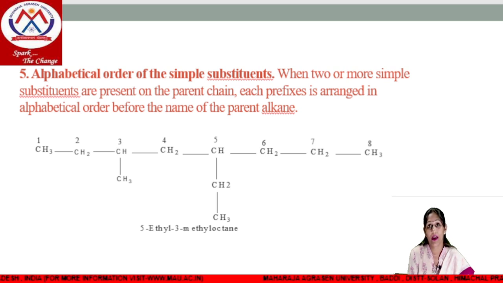It means if we have a chain of 8 carbon atoms with one methyl group on 3rd position and one ethyl group on 5th position, then we will name it by alphabetical order, meaning ethyl will come first before methyl. So its naming will be 5-ethyl 3-methyl octane.